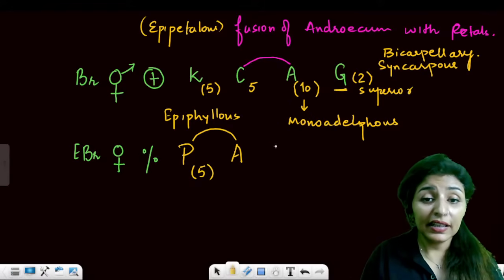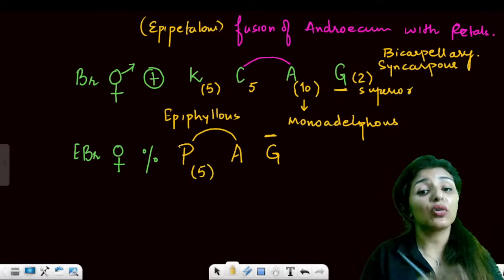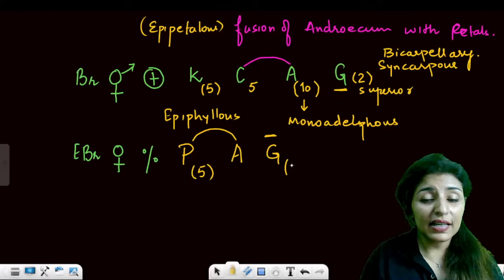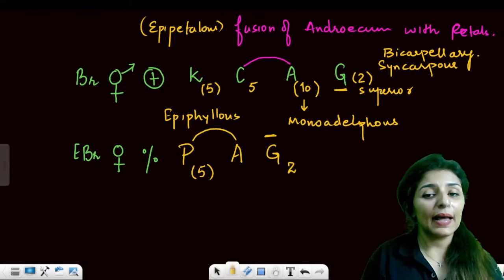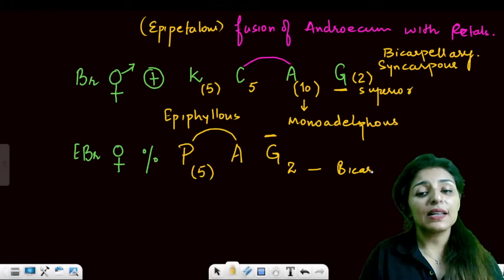Is that clear? Then let's say it has an inferior ovary, so bar above. And let's say there are two carpels and they are not fused together. So this is bicarpellary and apocarpous. Please let me know that you are thorough with this concept.